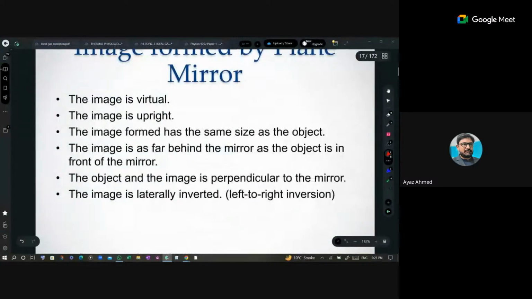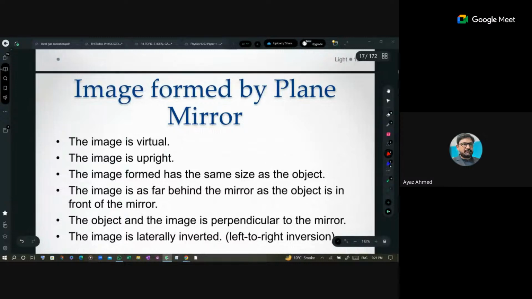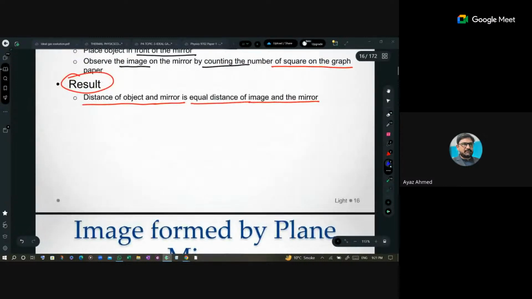Now, what are the properties of... sorry, again, this thing. Yes, this comes in the ATP also, and this comes in MCQs as well, and in theory too. Okay, so MCQs, theory, and ATP both.